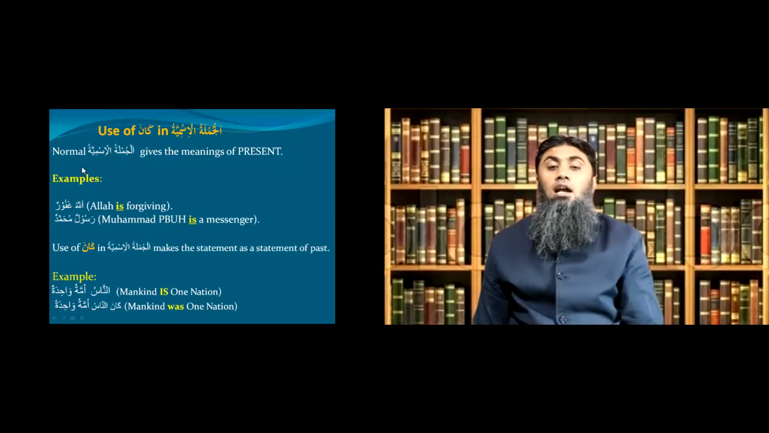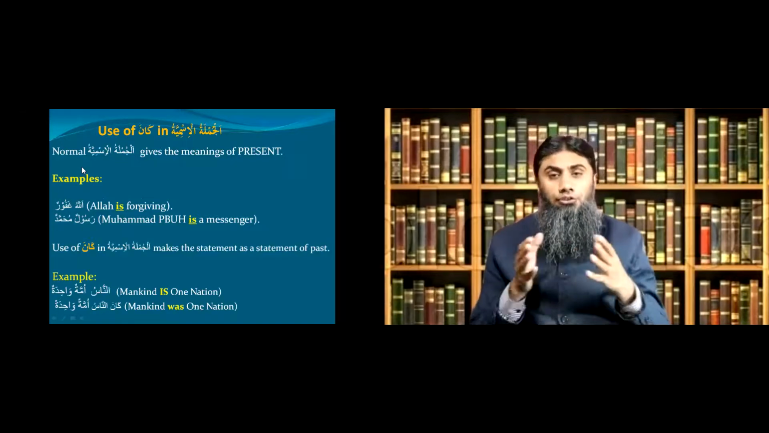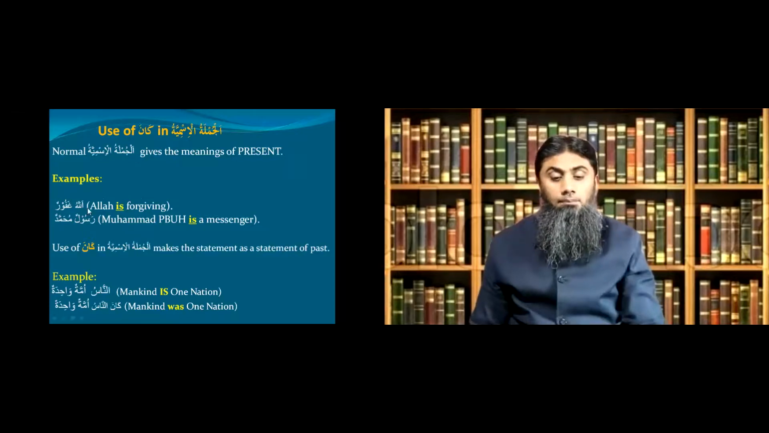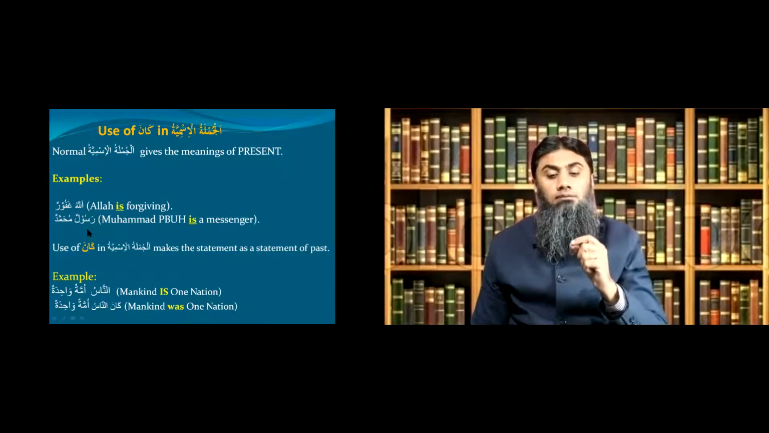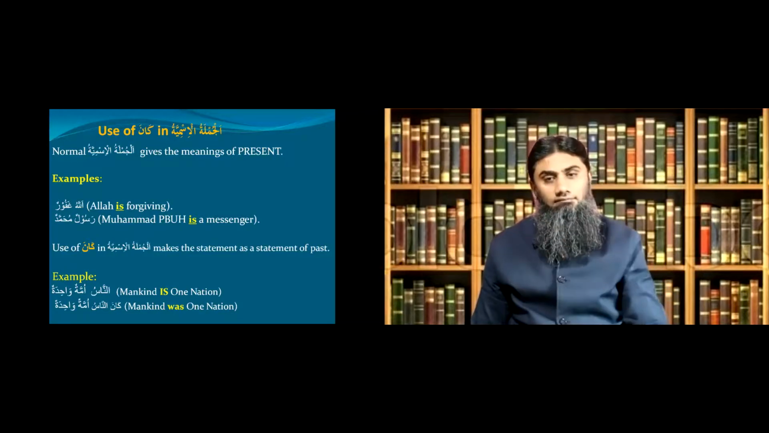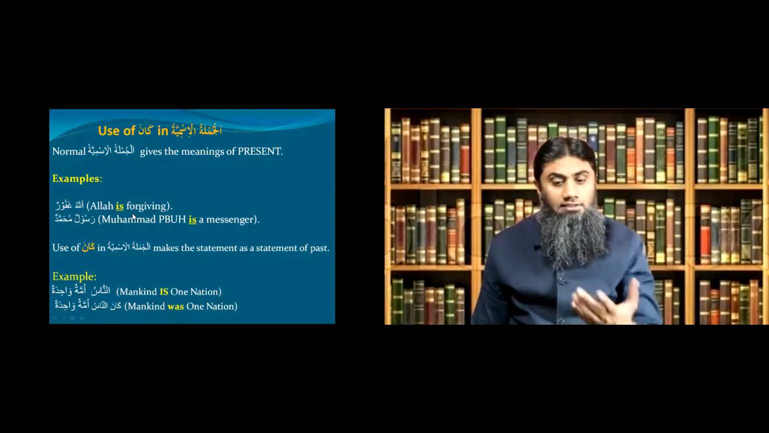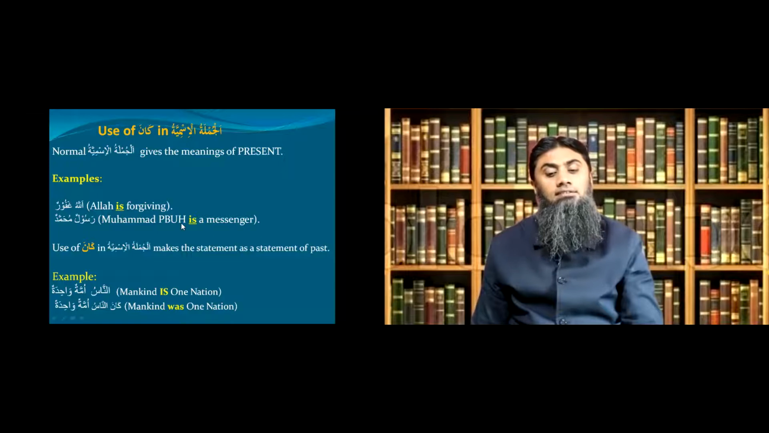Now, as we know, a normal Jumlatul Ismiya or nominal sentence is a present sentence. For example, look at the example. Allahu Ghafurun. Allah is forgiving. One more example. Muhammadun Rasulun. Muhammad Sallallahu Alaihi Wasallam is a messenger. Clear? As you can see, both of these are examples of Jumlatul Ismiya or nominal sentence, and you can see they are present sentences.